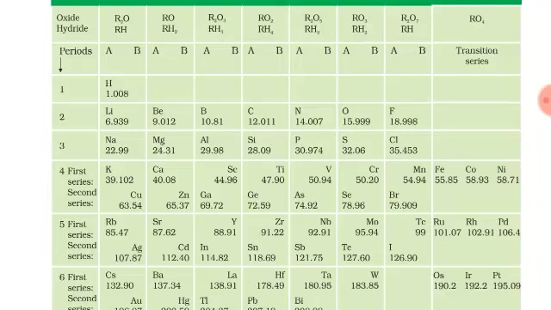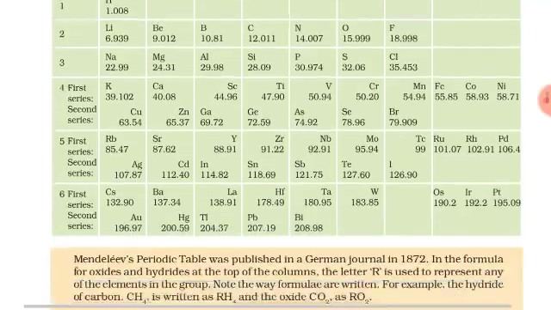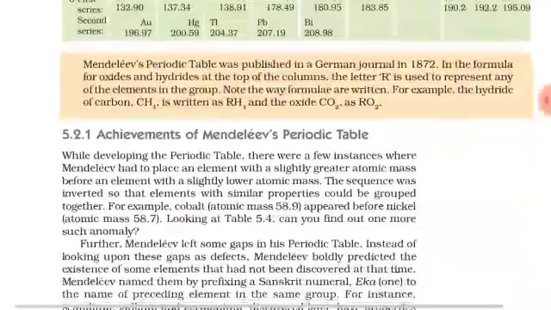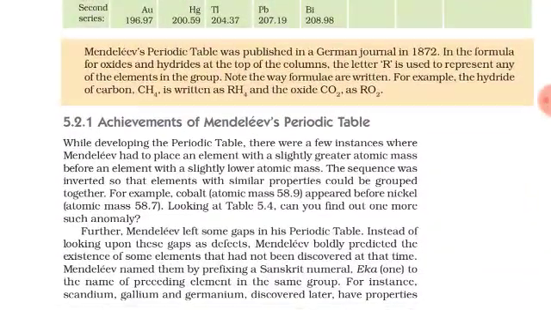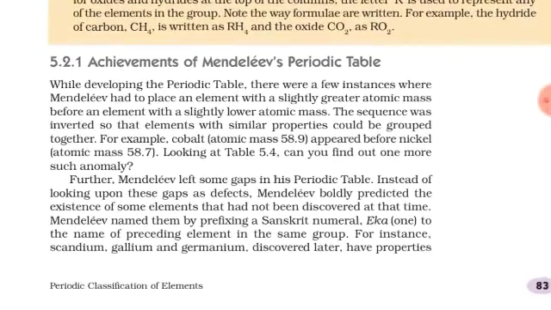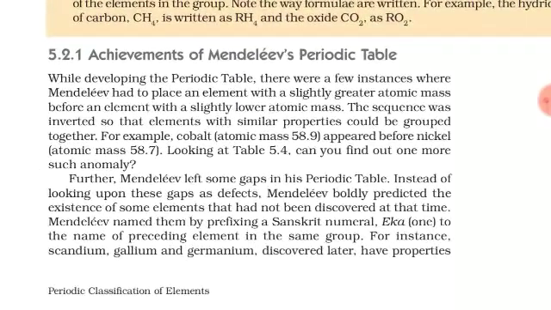As you can see, there are so many gaps in this periodic table. But this was his achievement. He did not look at these gaps as defects. Mendeleev boldly predicted the existence of some elements that had not been discovered at that time. For the elements not yet discovered he kept gaps, and the elements would come into those gaps in the future.